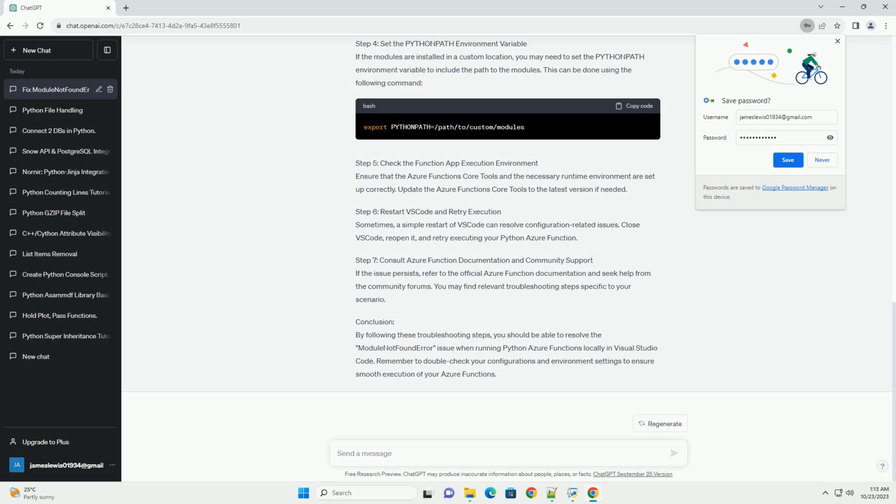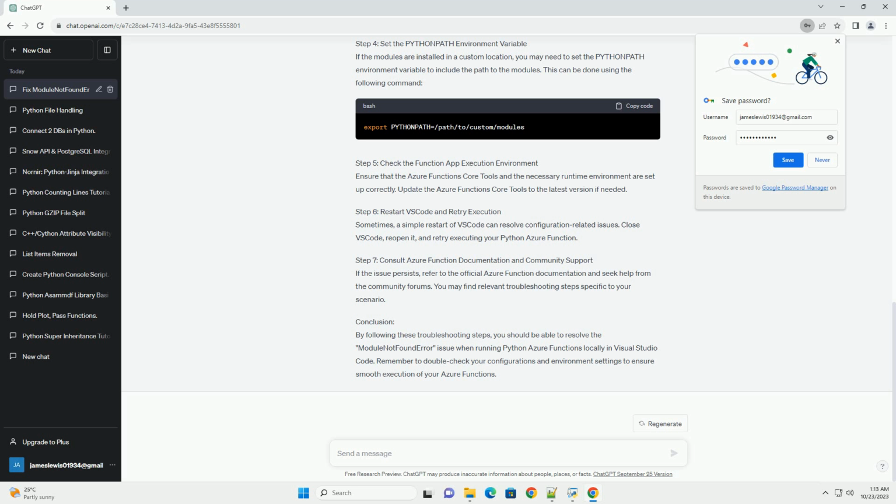Step 5. Check the function app execution environment. Ensure that the Azure Functions core tools and the necessary runtime environment are set up correctly. Update the Azure Functions core tools to the latest version if needed. Step 6. Restart VSCode and retry execution. Sometimes, a simple restart of VSCode can resolve configuration-related issues. Close VSCode, reopen it, and retry executing your Python Azure function.